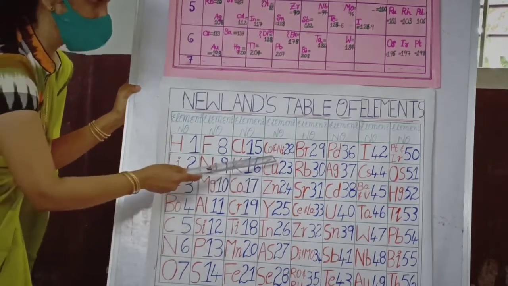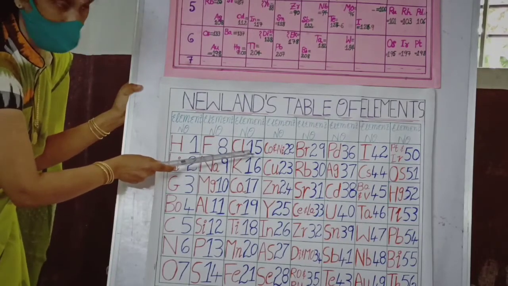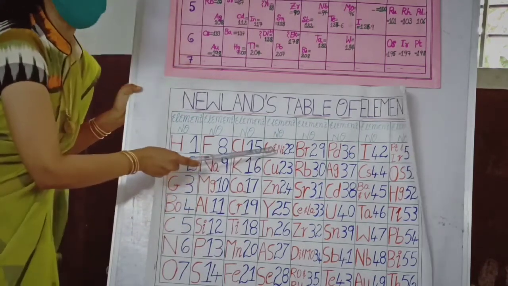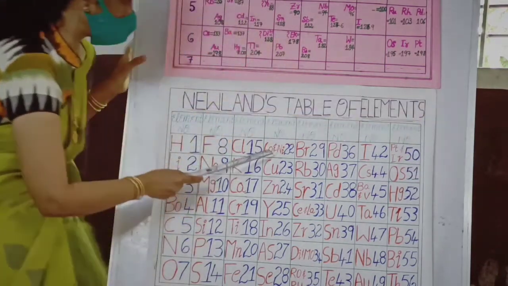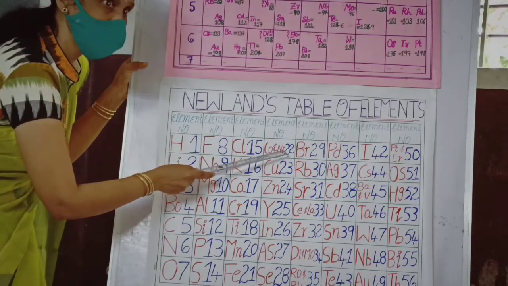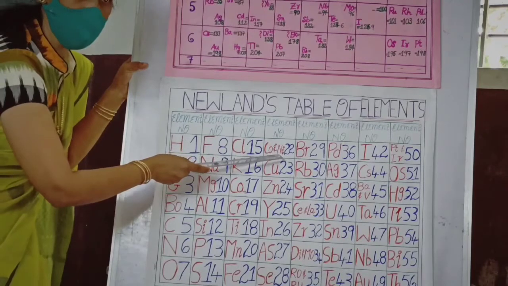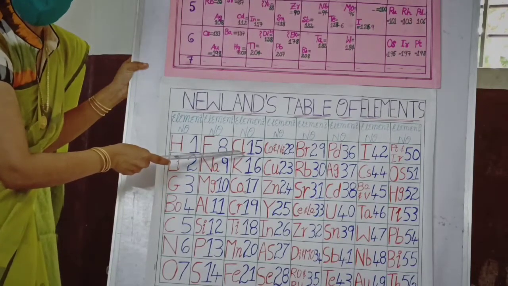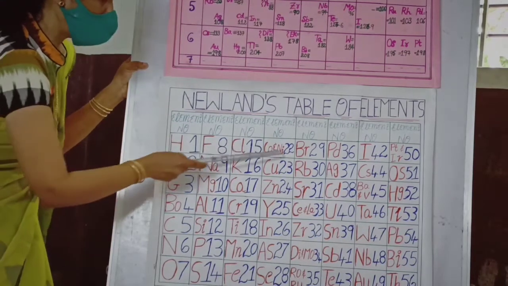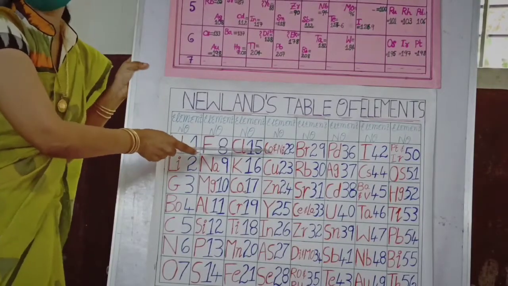But you can see a blunder here. See, if we start from chlorine, 1, 2, 3, 4, 5, 6, 7, what is the 8th element here? Cobalt and nickel. So cobalt and nickel he grouped together with chlorine. Actually cobalt and nickel are metals, and chlorine is a halogen, a non-metal. So is there any property of cobalt and nickel the same as chlorine? No, it's really a blunder, right?